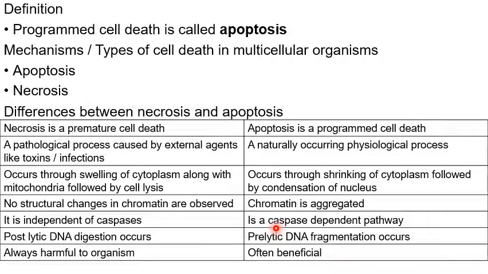Apoptosis is purely dependent on special proteases inside the cells, which are called caspases, whereas necrosis is independent of caspases. In necrosis, post-lytic DNA digestion occurs, whereas pre-lytic DNA fragmentation occurs in apoptosis. Generally, necrosis is harmful to the organism, whereas apoptosis is often beneficial.